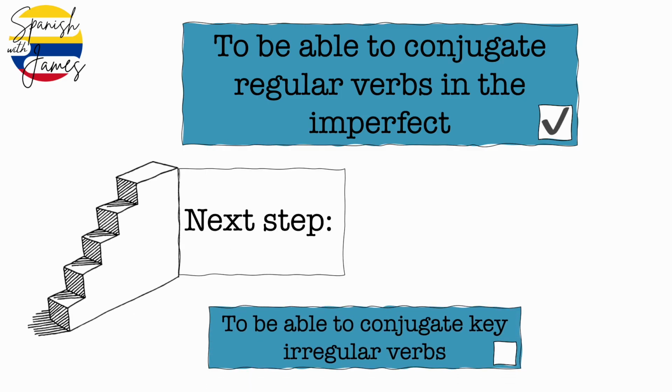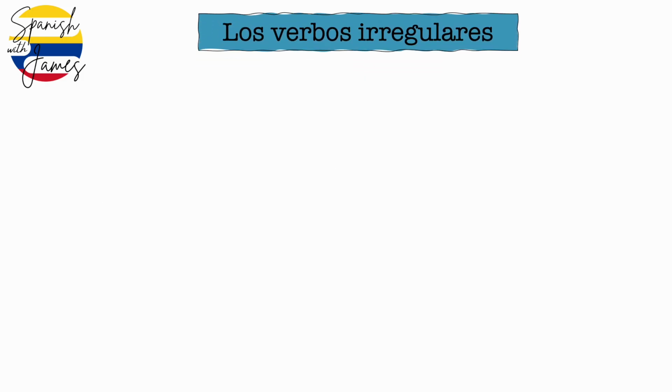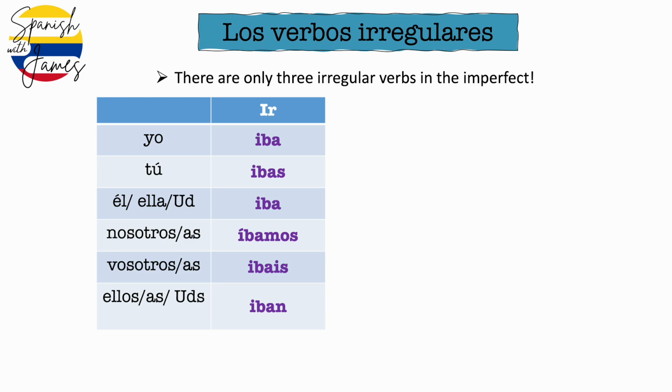Our next step is going to be able to conjugate key irregular verbs, and you'll be really happy to know that there aren't many of them whatsoever. Los verbos irregulares, the irregular verbs. Now the good news, or perhaps the great news, is that there are only 3 irregular verbs in the imperfect tense. We've got the verb ir, the verb to go, which goes to iba, ibas, iba, íbamos, ibais, iban,